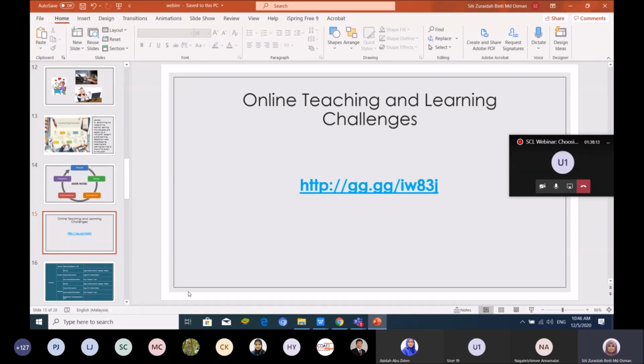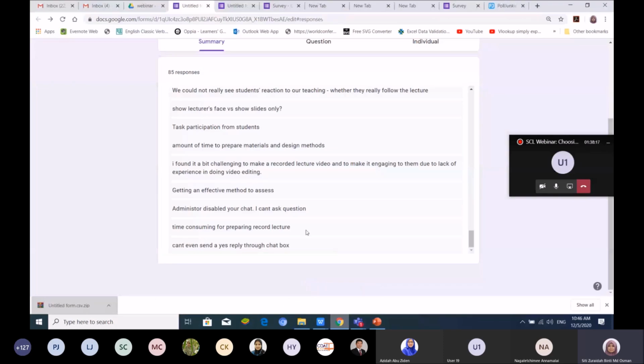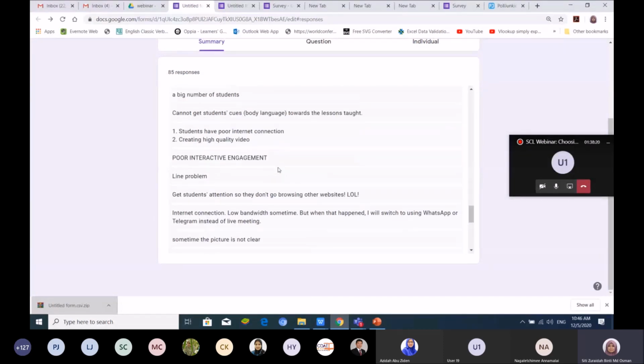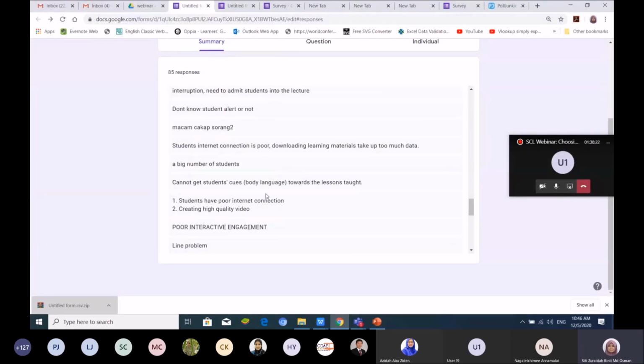So those are the challenges that I have gathered from our participants today. Cannot get student cues or body language: if you do video conferencing, it is not suitable for getting student body language. If you cannot see their body language, you can see their writing, their typing. Our students are keyboard warriors.